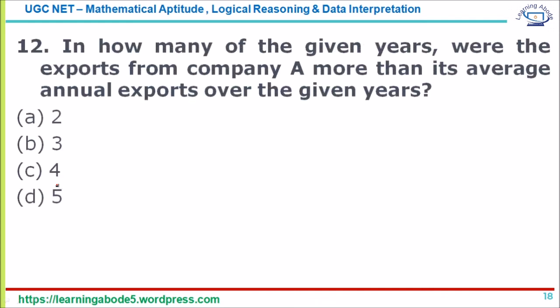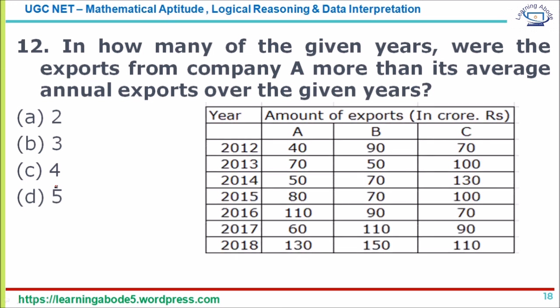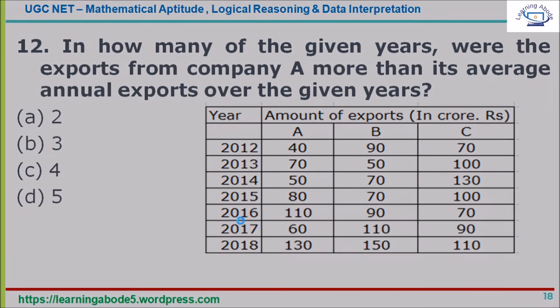Question number 12. In how many of the given years were the exports from company A more than its average annual exports over the given years? Average, as we saw earlier, is the sum of all the variables divided by n. So let's find the sum: 4 plus 7 is 11, 16, 24, 35, 41 and 54. So 540 is the sum. There are 7 years in total, so 540 by 7 is approximately 77. How many years have more than the average of 77? It is 80, 110 and 130. That's 3 years, answer option B. So a very simple question.